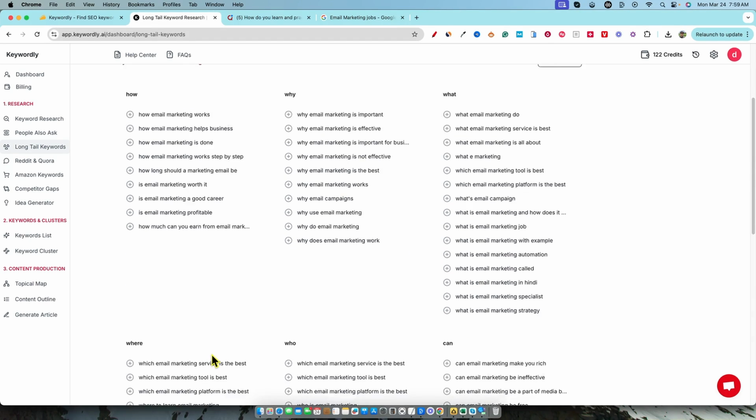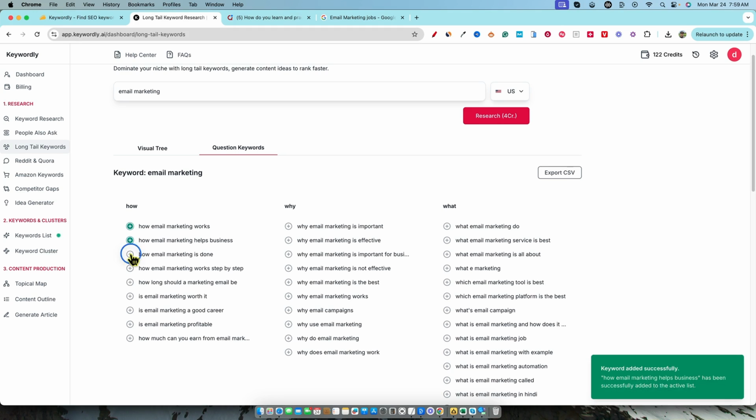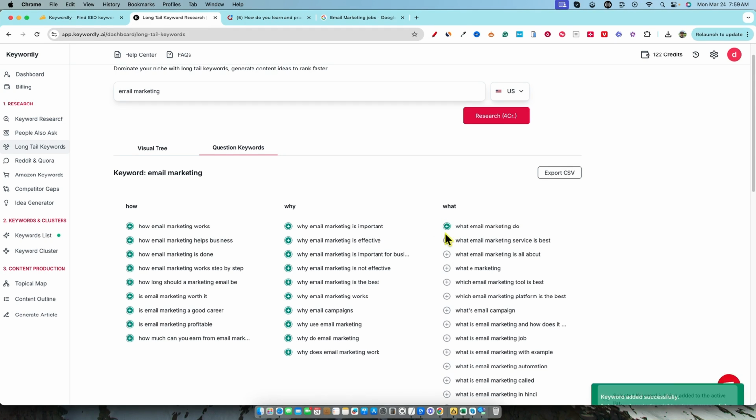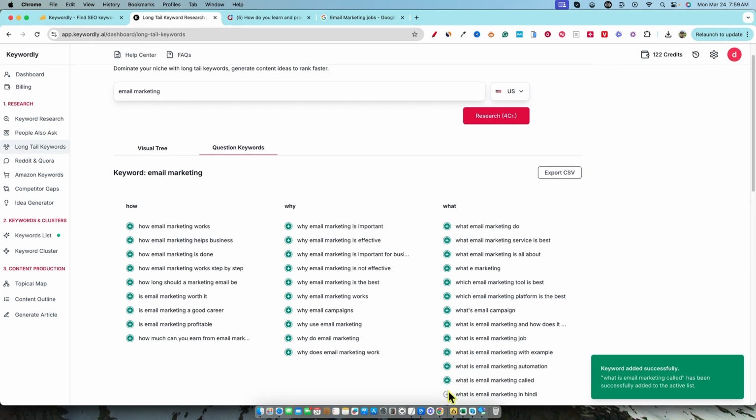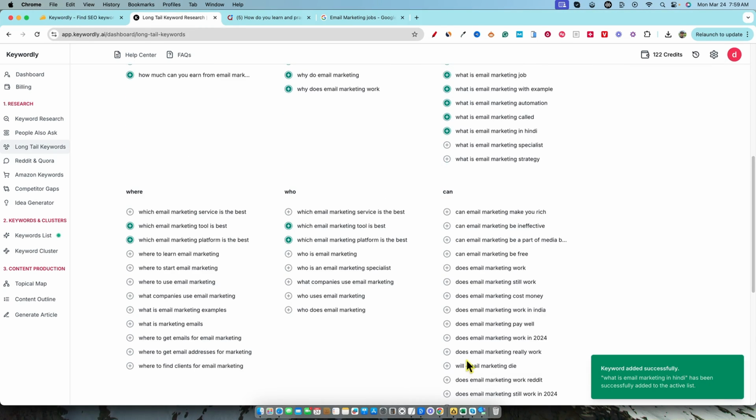But here's all these keywords. I'm just going to go and add a bunch of these. It would be really cool to have a button over here, add all keywords to list. Why do we not, we need to be thinking of the user. When we're creating software tools, we need to be thinking of what it's going to be like for the actual user using the tool. How are they going to add all these keywords? But I've got to go over here and manually add all these keywords to my list, which is super annoying.